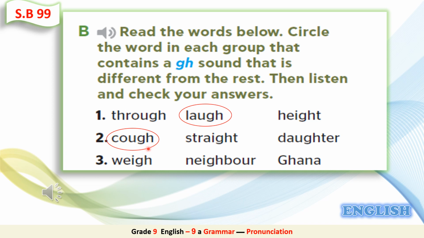Here we pronounce it as F, whereas in these 2 words we don't pronounce the GH, straight and daughter. And in number 3, the correct answer is well done. It's Ghana. We pronounce the GH as egg, whereas in these words we don't pronounce the GH, way and neighbor. Well done, students.